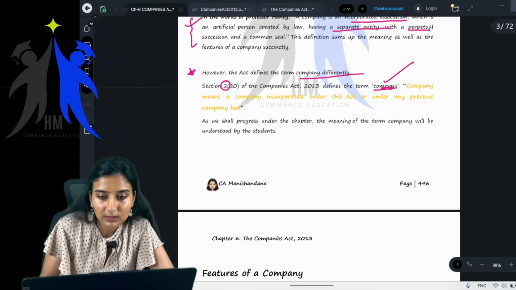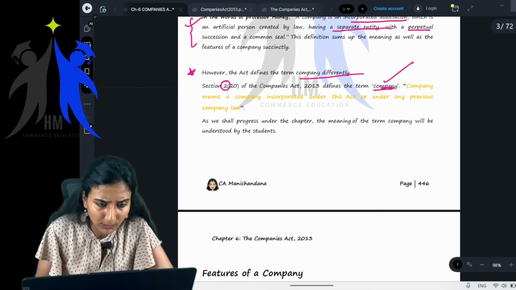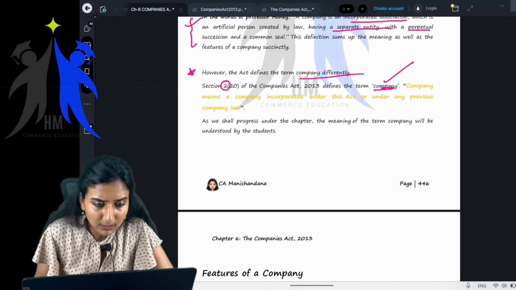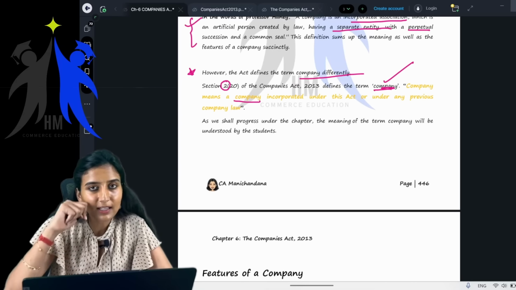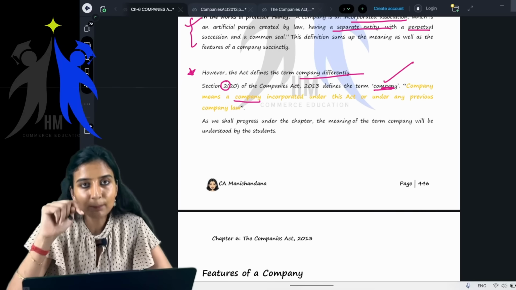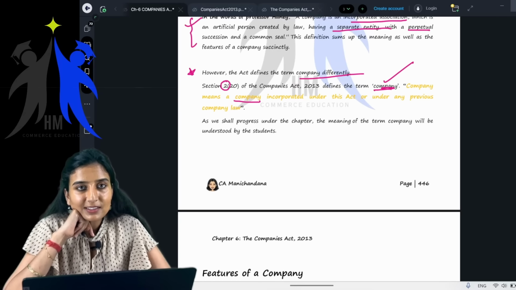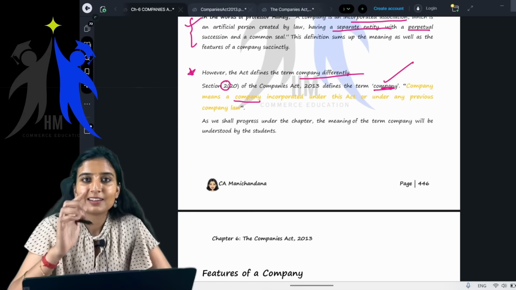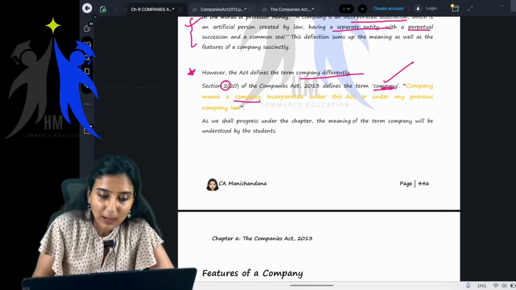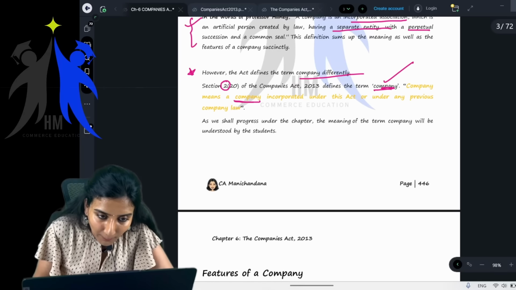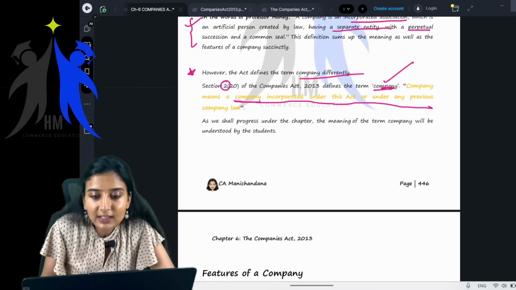Company means what? Company means, wait, a company. Some people read it as company means a company only. Hey, no, you should not read it like that. It's not like that. Company means a company incorporated under this act or any other previous company law.